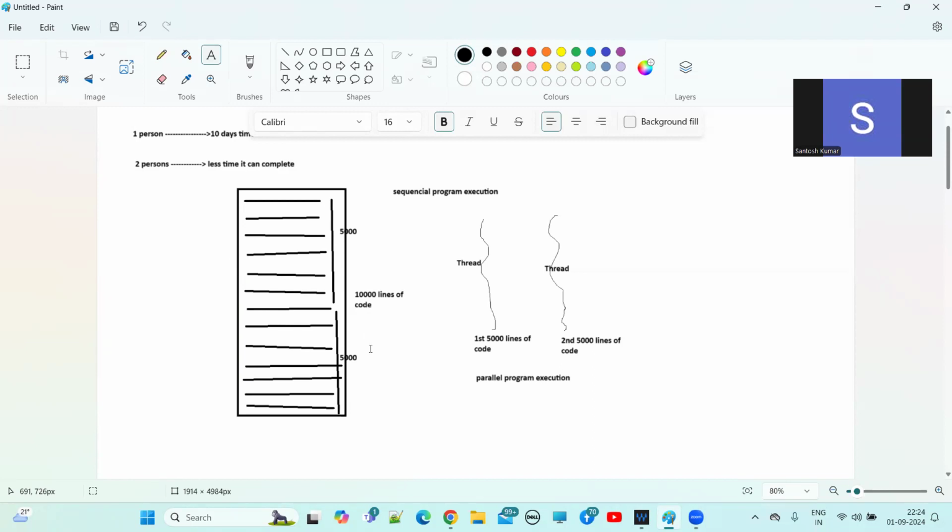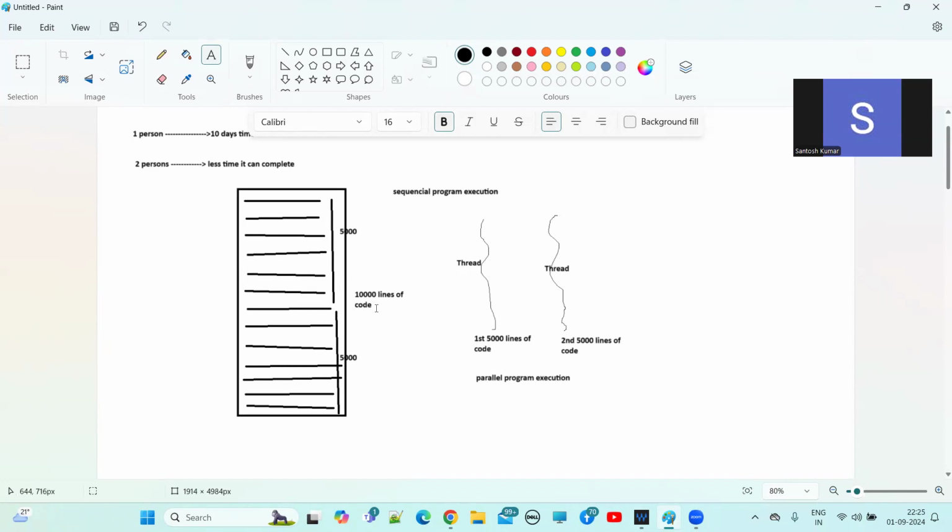Here, each flow of execution is called one thread, right? Multiple threads are executing parallelly to complete the program. The first 5,000 lines of code is one thread, I mean one flow of execution. The second 5,000 lines of code is another flow of execution. The first thread is responsible for executing the first 5,000 lines of code, and the second thread is responsible for executing the next 5,000 lines.